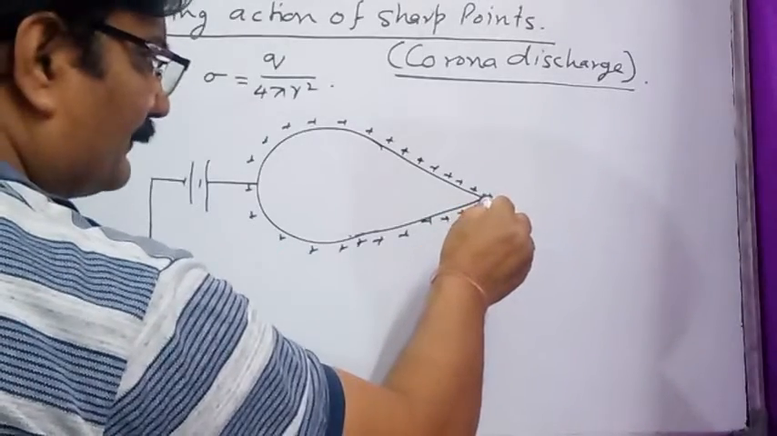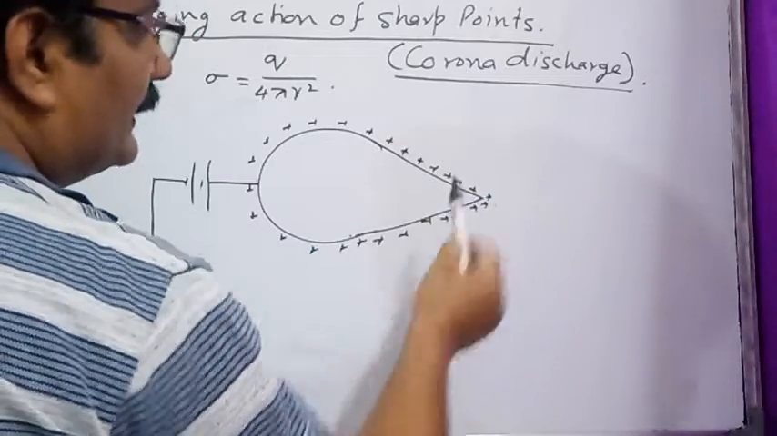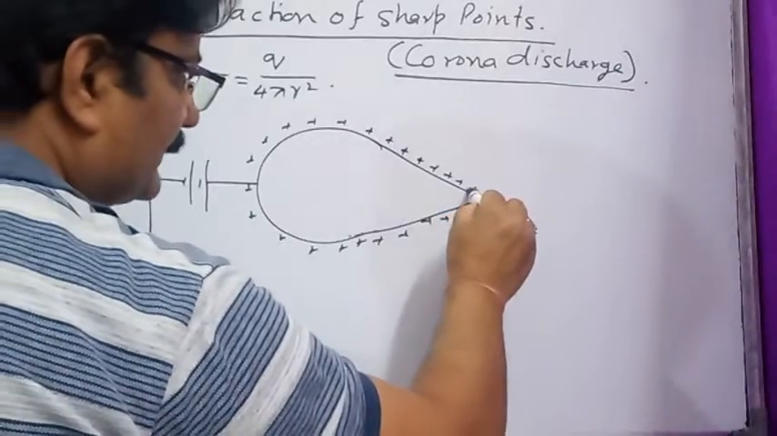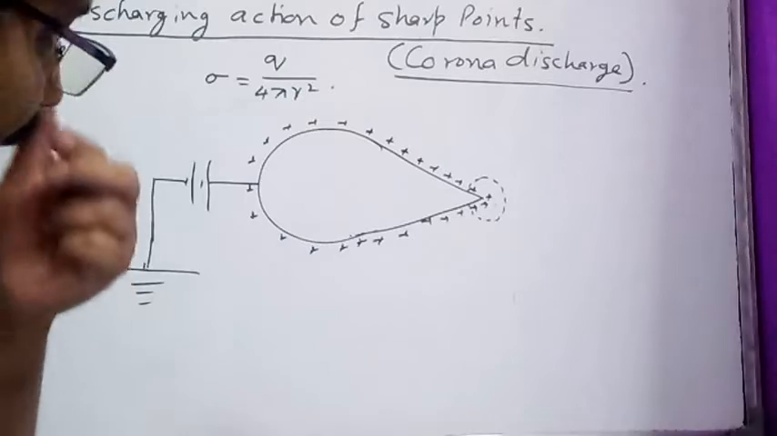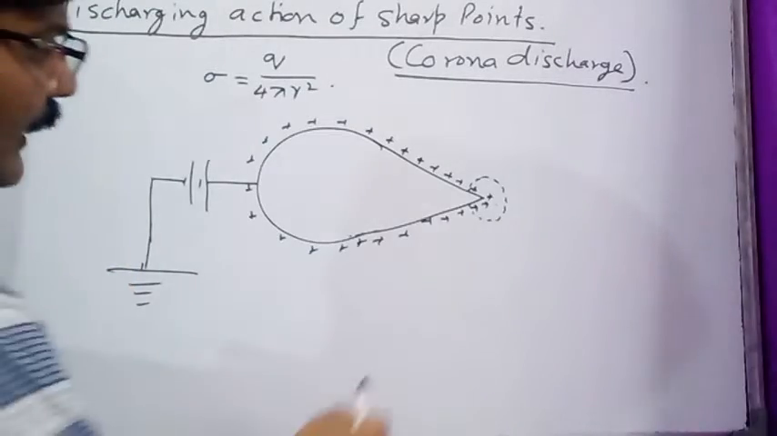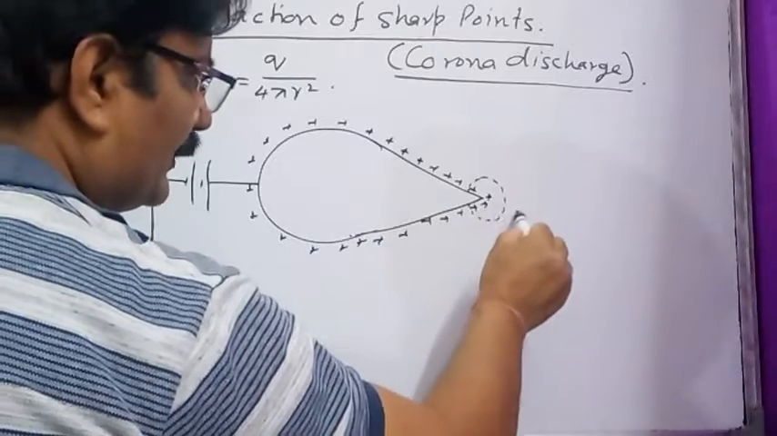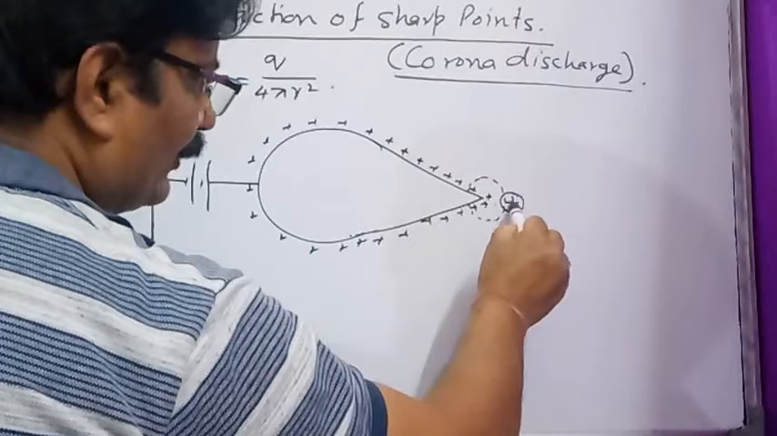The radius of curvature of the conductor at the pointed tip is very less or very small, and charge density of the charges near the conductor becomes very high. Then what happens? Due to high charge density near the tip of the conductor, the air molecules in contact with the tip get ionized.